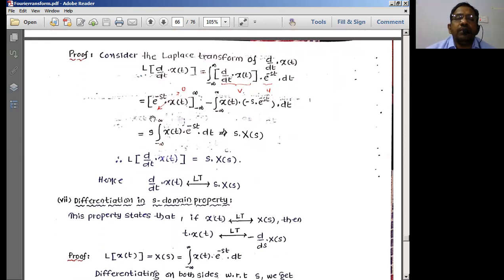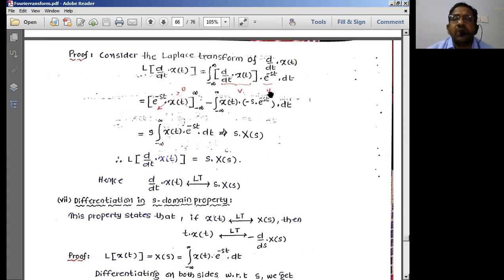The uv form is what? u into the integral of v dt, minus the integral of d by dt of u times the integral of v dt. That's the formula.